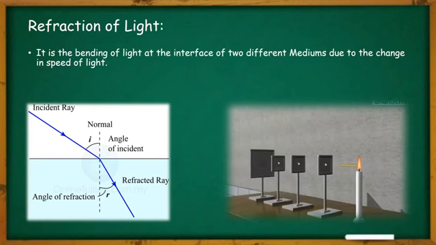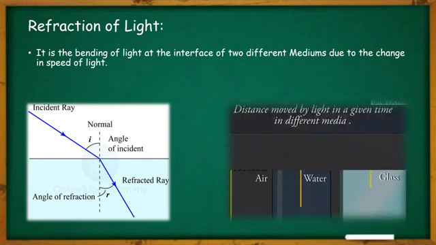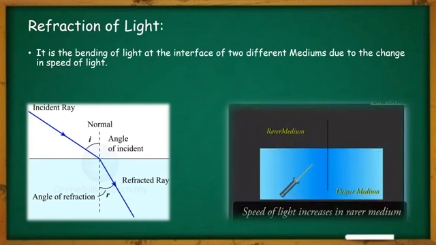Here you see, here is a proof that light is always traveling in a straight line. The light ray is traveling in a straight line, but does it actually bend? Why does it bend then? We are taking here different mediums, air, water and glass, and in every medium the speed of light is different. Here we have taken one rarer medium and another, comparatively denser medium. At the interface of the two mediums, the light ray is actually bending.